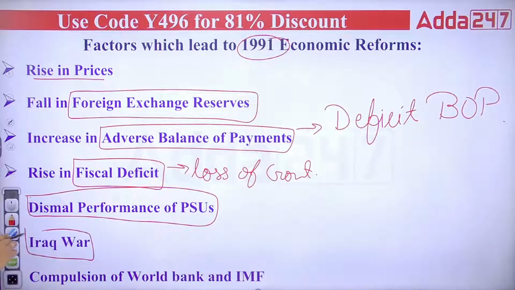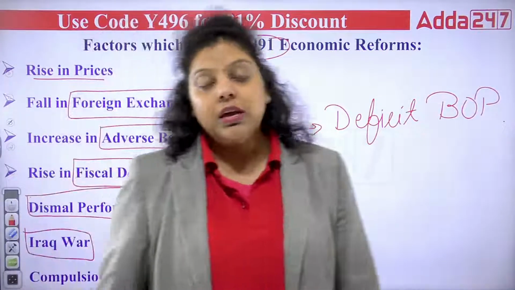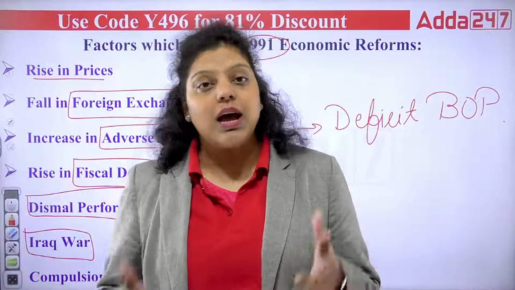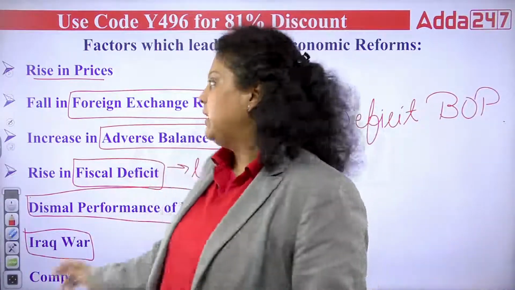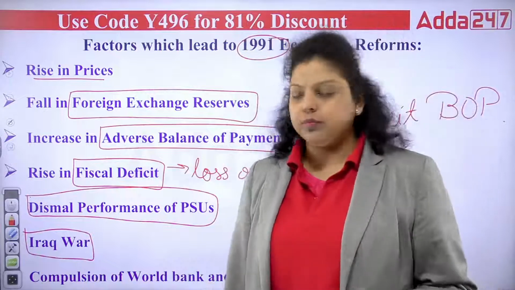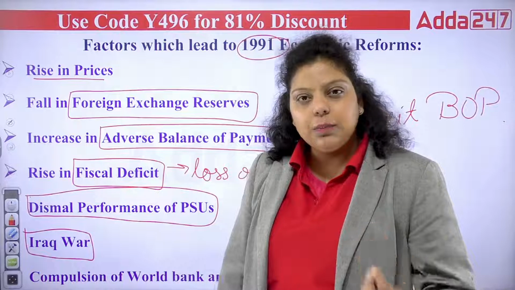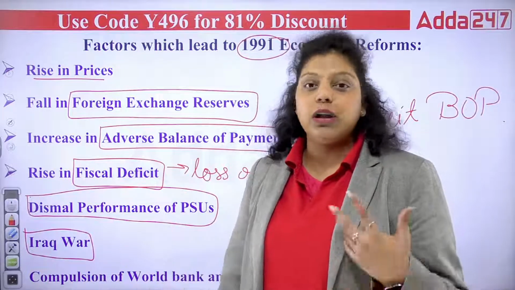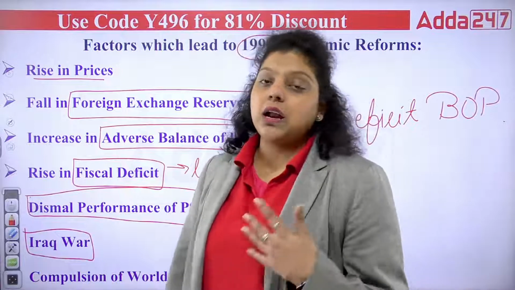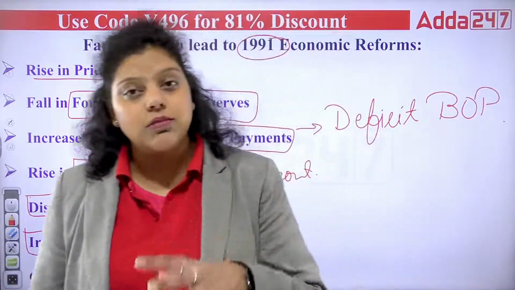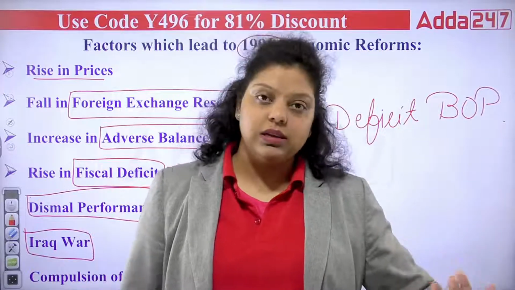The Iraq war was there, the Gulf war was there. Because of that, the prices of crude oil kept rising. The prices of crude oil became very high, and that's why our foreign currency reserves were reducing. That's why our balance of payments was also in deficit, because we used to import crude oil, and the prices of crude oil, because of the Gulf war, had increased and were continuously increasing. Because of that, our outflows increased, and our foreign currency reserves were reduced, and that was left only for 14 days.